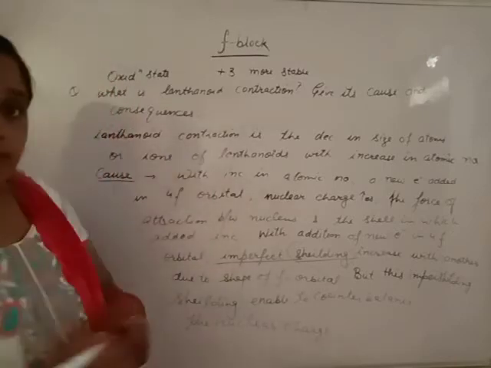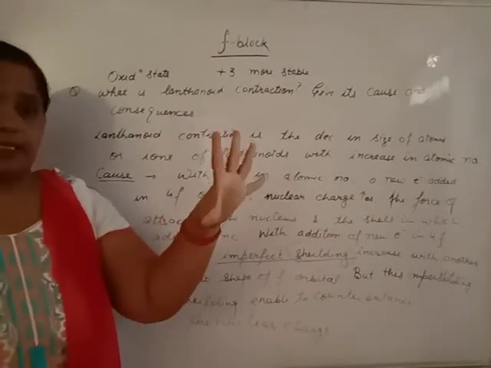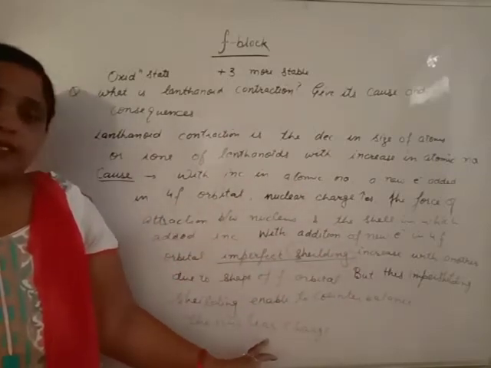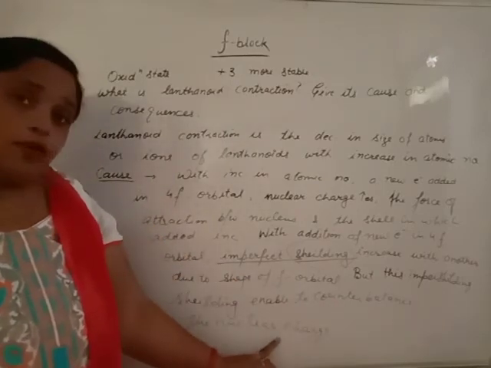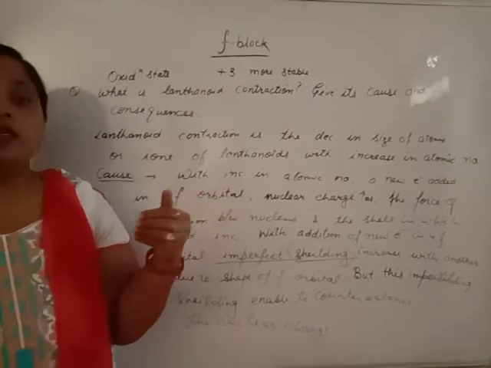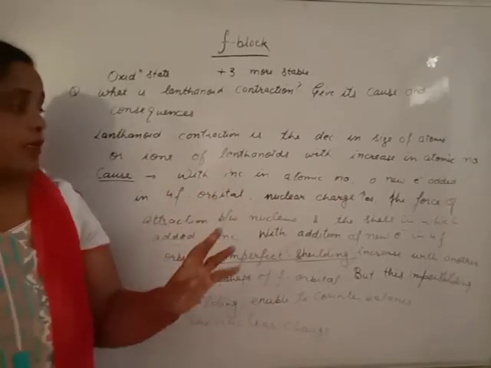Nuclear charge tries to decrease the size. Imperfect shielding tries to increase the size. But imperfect shielding is less than nuclear charge. That means imperfect shielding cannot cancel the effect of nuclear charge. As a result, size decreases because nuclear charge predominates over imperfect shielding.